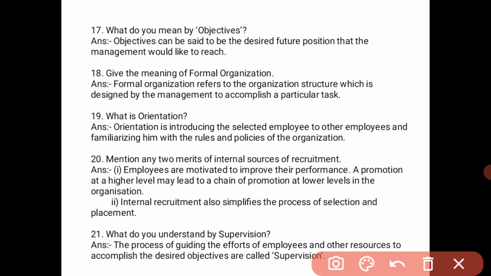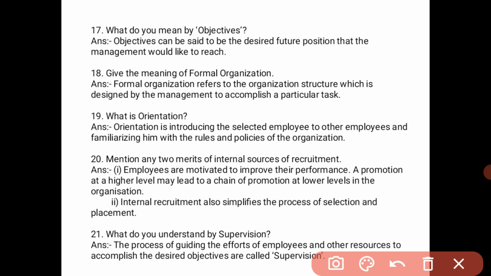Next, what is orientation? Orientation comes under training and development. Orientation is introducing the selected employees to other employees and familiarizing him with the rules and policies of the organization. After completion of the selection process and recruitment of the employees, you select the right person for the right job.